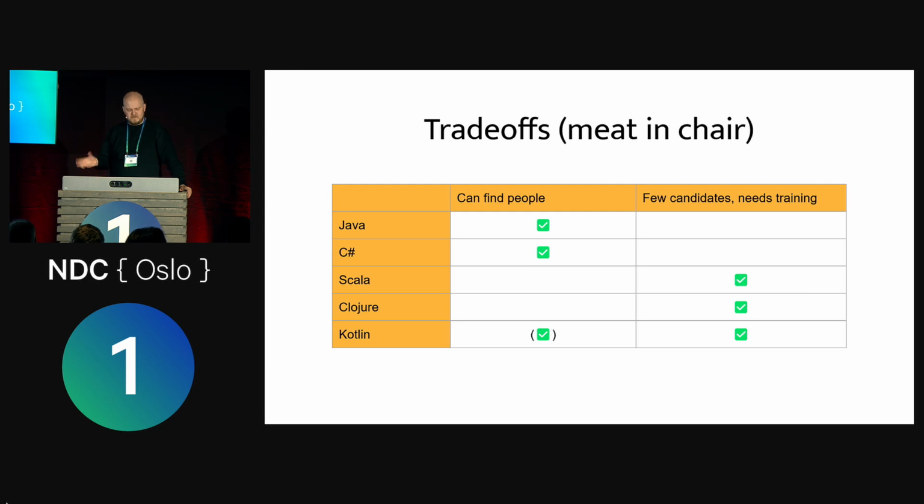Kotlin is similar enough to the existing languages that I believe you won't really have the problem of finding people, because it's not completely different from the other languages that most people already know. Also, I know this from experience, actually. I've onboarded a lot of people in projects who didn't know Kotlin already, and it worked out well. So let's talk a little bit about Kotlin specifically, right? I would argue that Kotlin fits in this boring language world, where you need just a language that can get the work done.